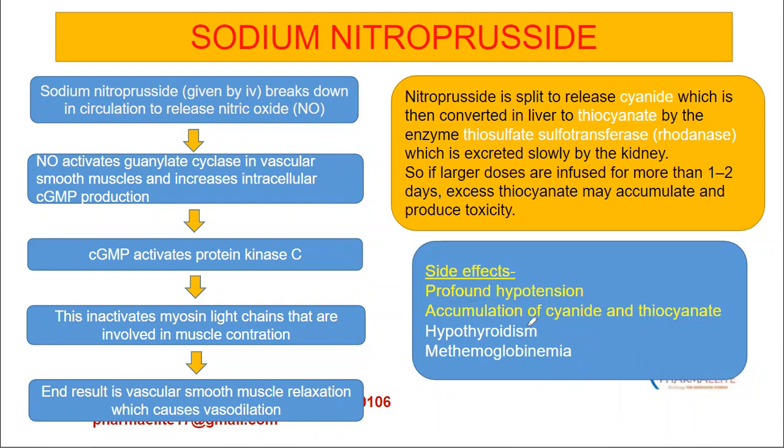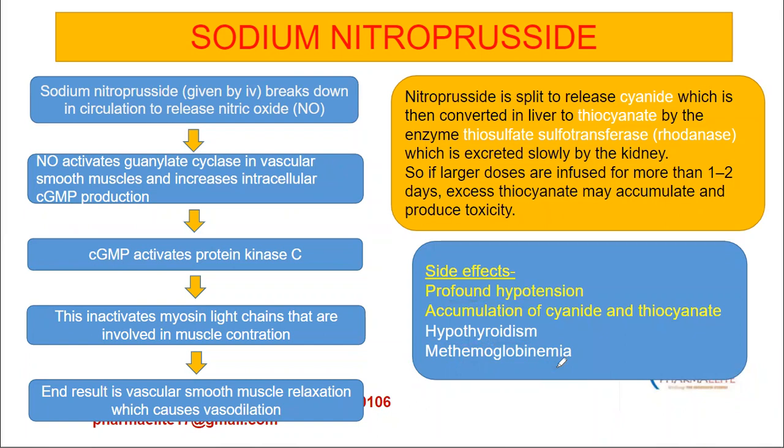Apart from that, thiocyanate also inhibits the uptake as well as binding of iodine and produces hypothyroidism, and it also produces methemoglobinemia because sodium nitroprusside can bind to vitamin B12 and it interferes with both distribution as well as metabolism of vitamin B12.